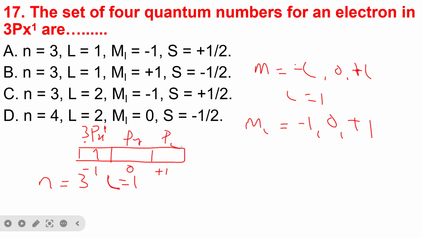So it means that n is equal to 3, L is equal to 1. Then the magnetic quantum number, which is Ml, is going to be minus 1. And for the spin, because it's looking towards the clockwise direction, that means that S is equal to plus half. So the answer here is option E.